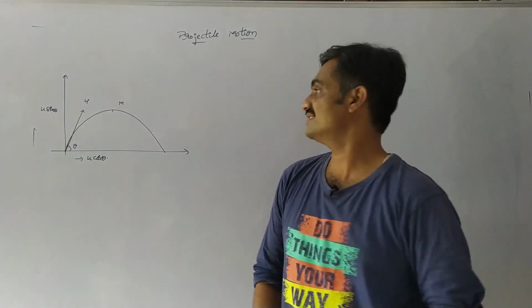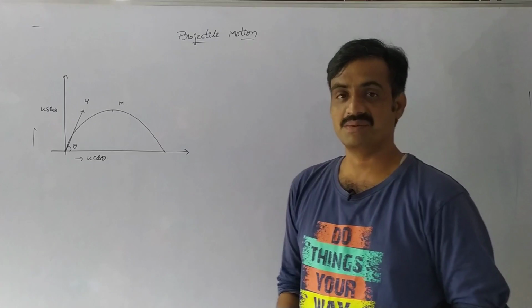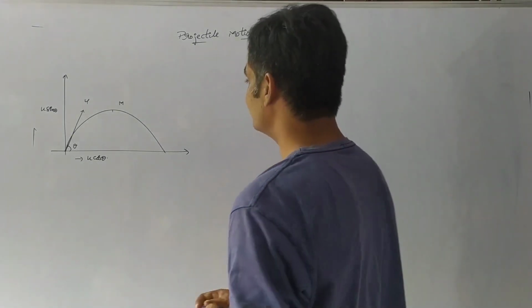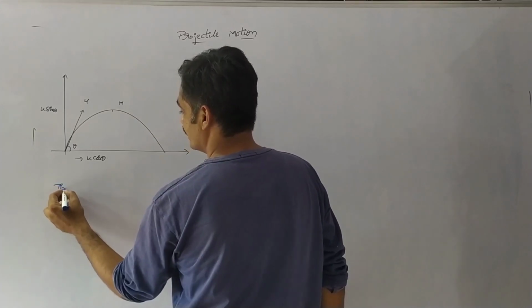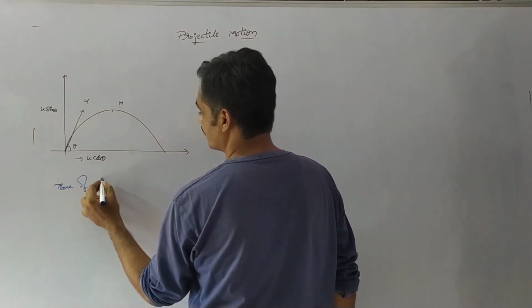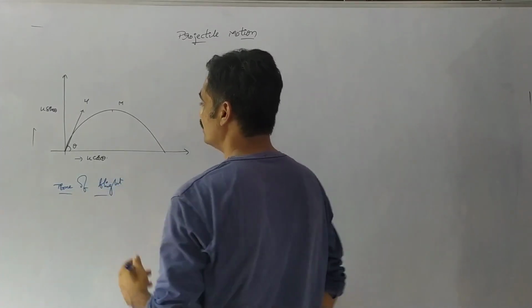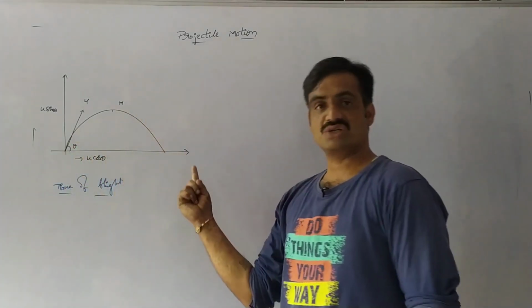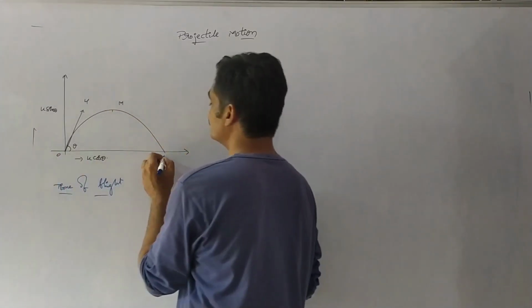Now we are going to discuss range, time of flight, as well as maximum height. First of all, let us derive the equation for time of flight. Time of flight is nothing but the time taken by the body to travel the trajectory. Here it starts at the origin and reaches this point.